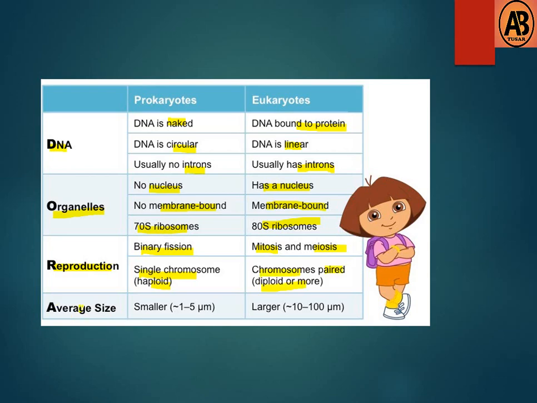If you think about the size, prokaryotic cells are smaller, 1 to 5 micrometers, and eukaryotic cells are larger, 10 to 100 micrometers. So these are the differences between prokaryotic and eukaryotic cell.